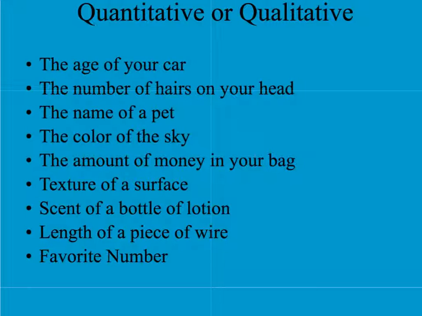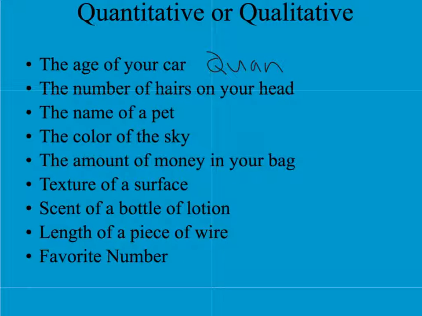So let's take a look at a few examples here. All right. So we've got our quantitative and qualitative. The age of your car. Well, that would be numerical in value, right? So we've got a quantitative. Quan. There we go.